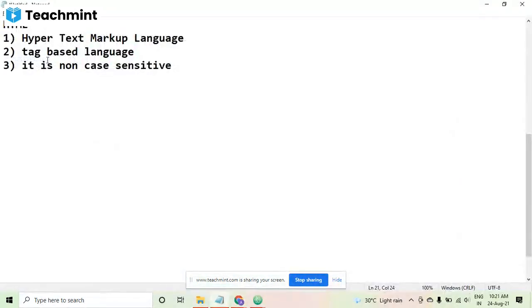So next point is it is tag based language. It is known as tag based language basically because there are tags. Let me give you the example. This way I am giving the example, but I will be doing the practical also today only. Here you have to write tags. This is known as tag. HTML is a tag here. This way we have to use the tags, and these tags will be creating the programs for the hypertext markup language, like you can see websites and all.